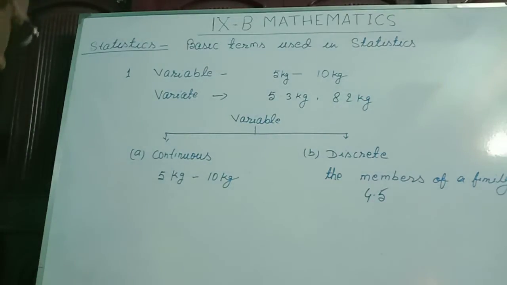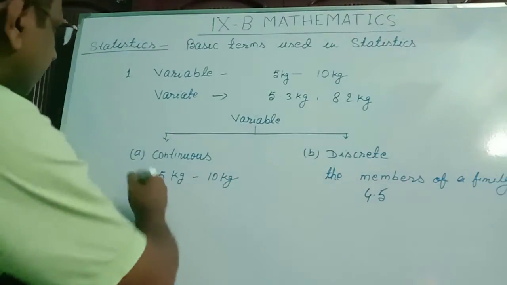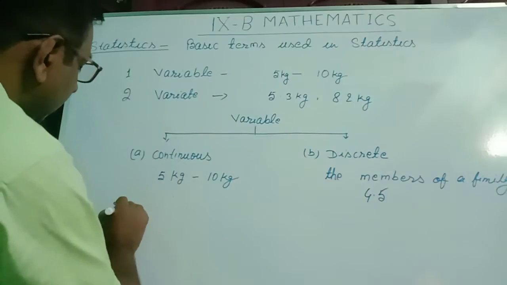Now more facts. This was second. Third is range.